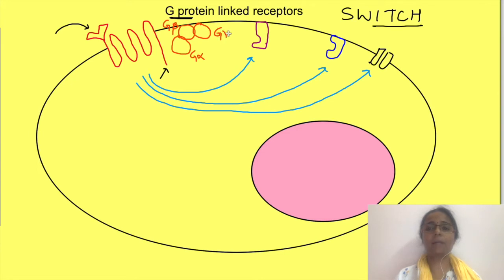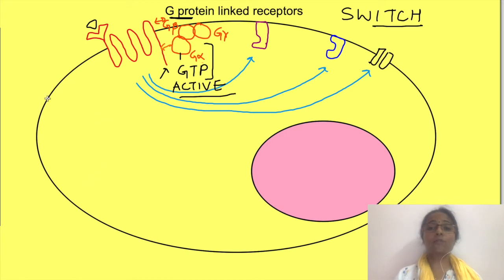These G proteins, or heterotrimeric GTP binding proteins, are a set of three proteins: G alpha, G beta, and G gamma, which are present as an inactive complex bound to membrane just near the hormone receptor. The alpha subunit, that is G alpha, is bound to GDP in inactive state. When the hormone binds to its receptor, the receptor interacts with the G proteins and the GDP bound to alpha subunit is replaced by GTP, which is now said to be in active state.